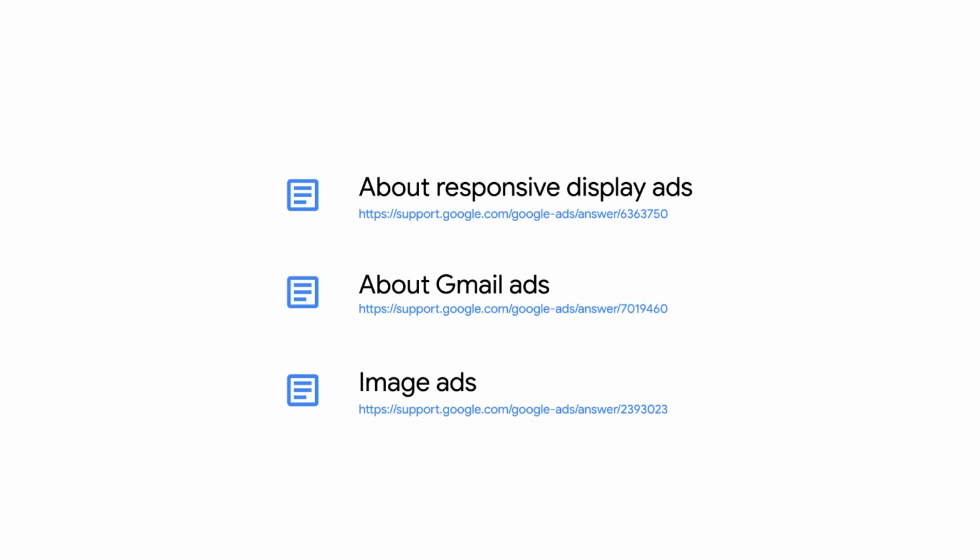Learn more about the different display ad formats in any of these Ads Help Center articles.